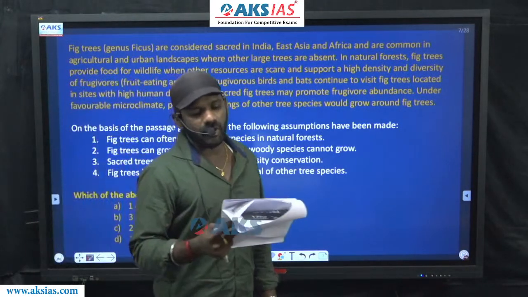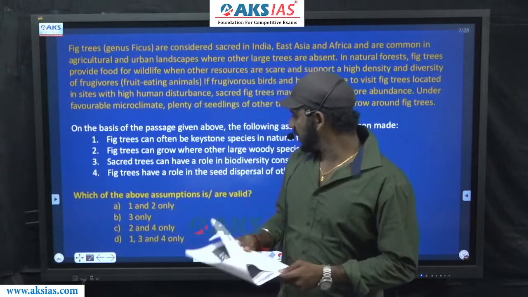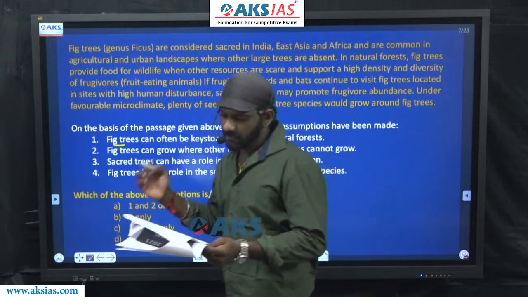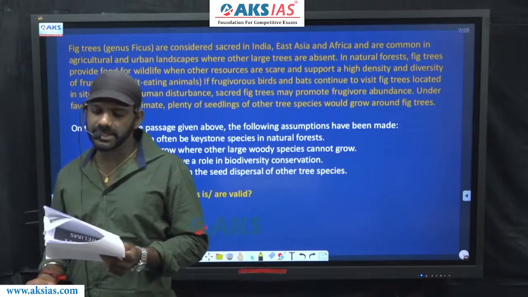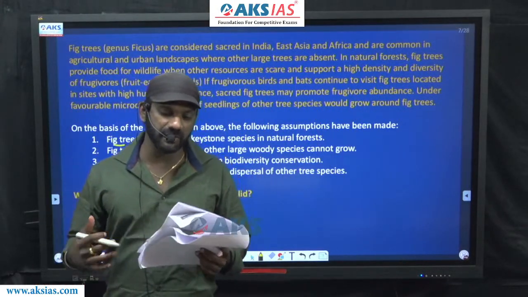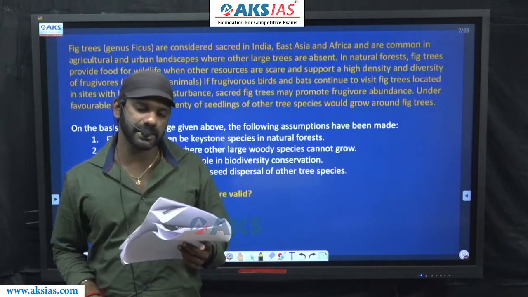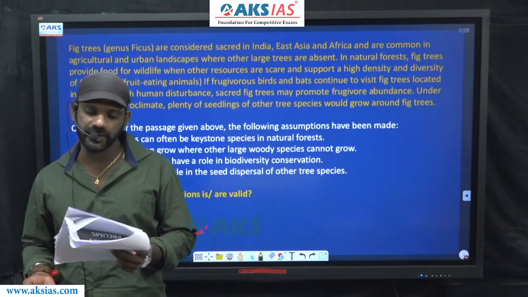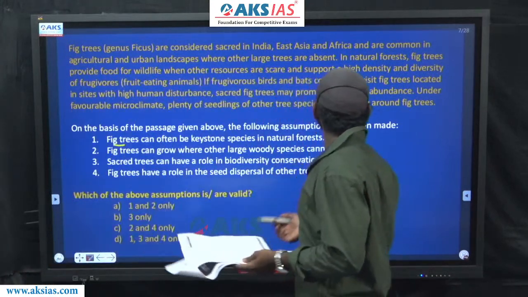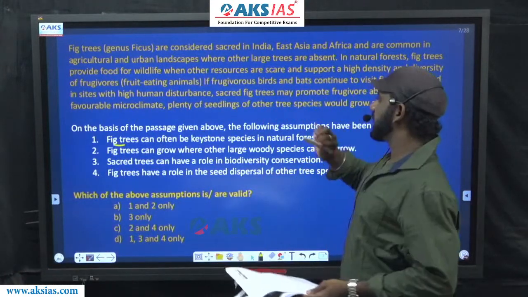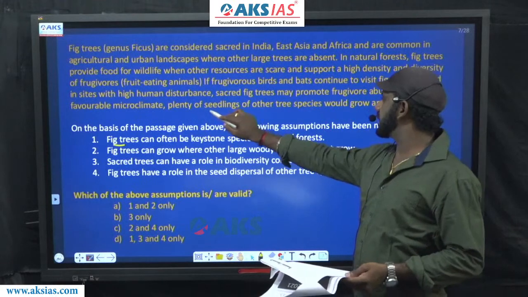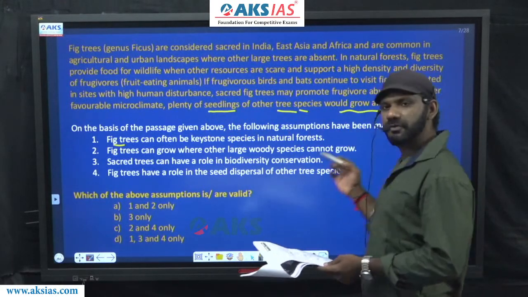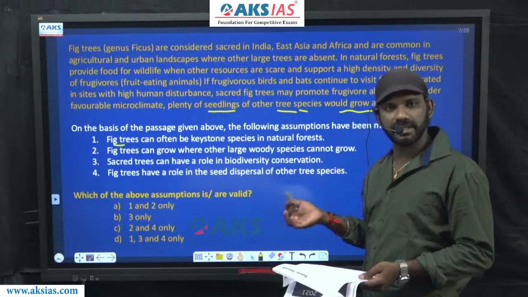Fig trees can often be keystone species in natural forests. The last sentence says, under favorable microclimate, plenty of seedlings of other tree species would grow around fig trees. This is what the last sentence tells us.